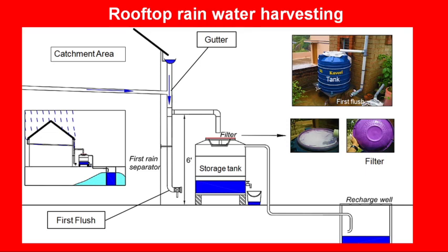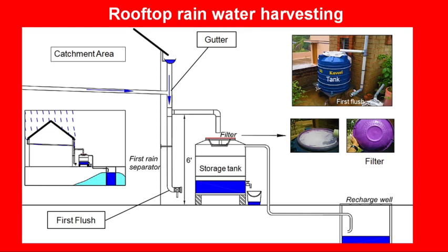So the components of a rooftop rainwater harvesting system include a catchment area, which is generally the roof of the house, the area that will catch the rainwater. So the roof of the house is the catchment area.